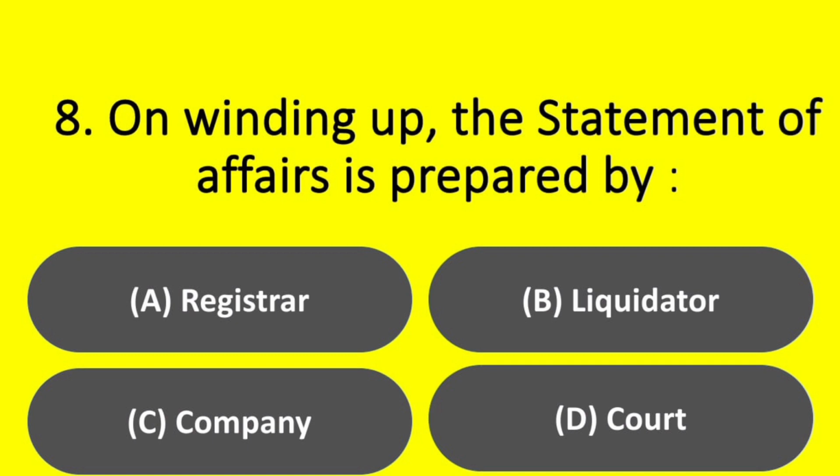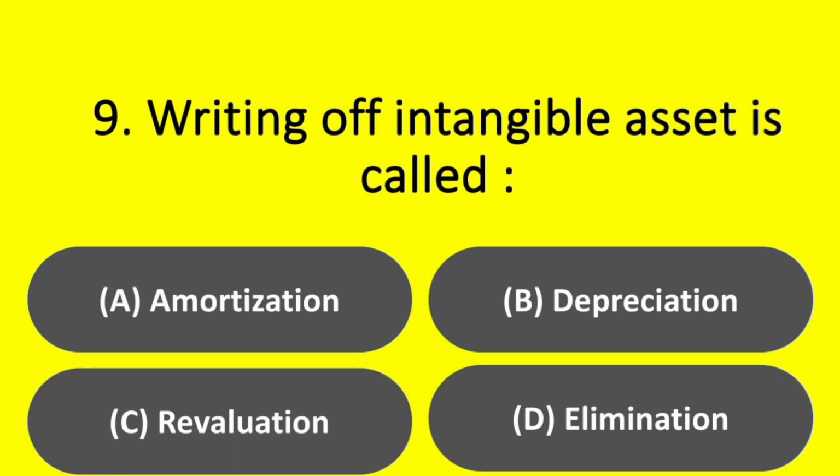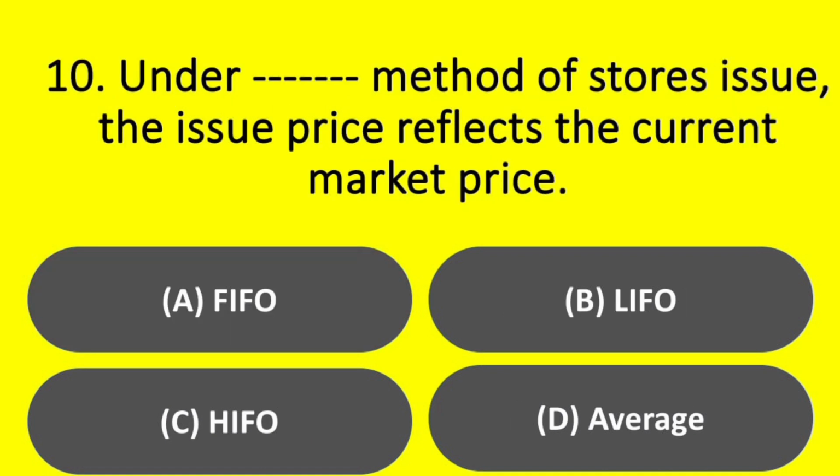Next question. On winding up, the statement of affairs is prepared by registrar, liquidator, company, court. Answer option C, company. Writing off of intangible asset is called amortization, depreciation, revaluation, elimination. Answer option A, amortization.